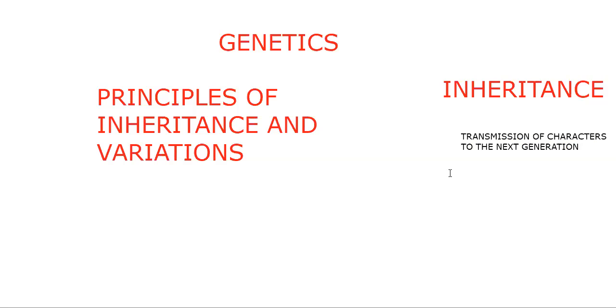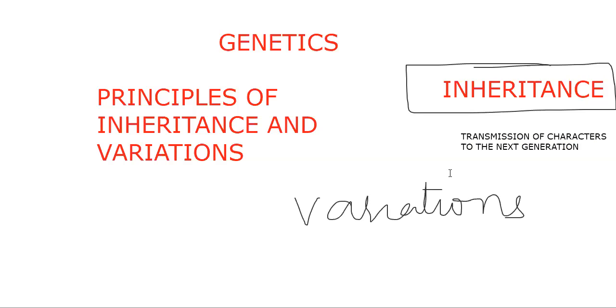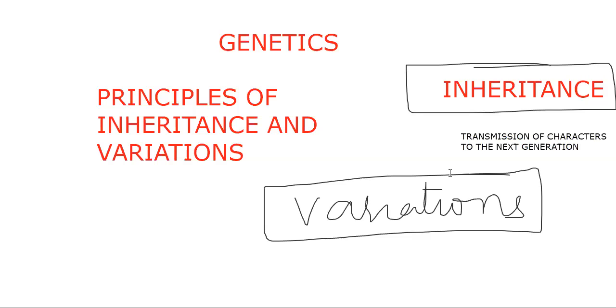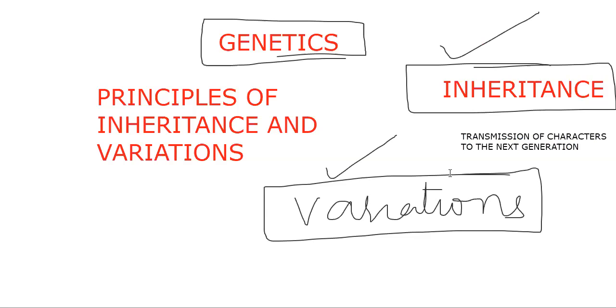That means we don't look like the parents completely, isn't it? So we'll have some variation. So that kind of variation and the transfer of the characters from the parents to the children, we call it inheritance. And during that particular transfer of the characters, whatever changes happen, we call them variation. So that inheritance and variation, we used to say as genetics. Okay. So we need to begin genetics with Mendel, Gregor Johann Mendel. So the lesson we begin with Mendel.